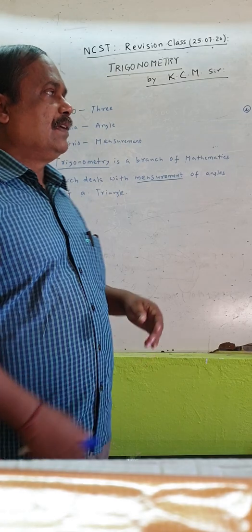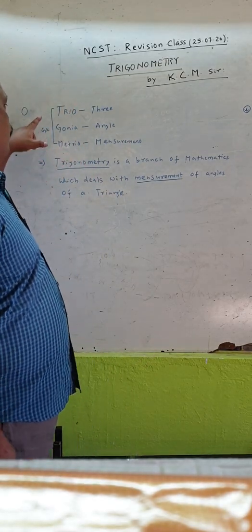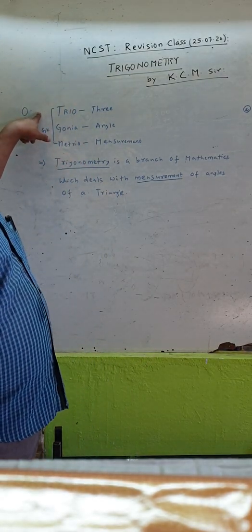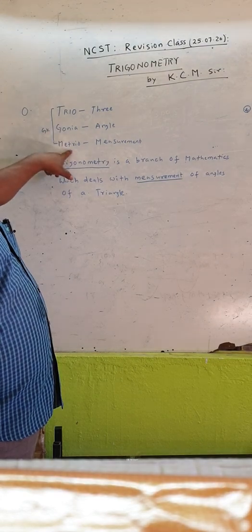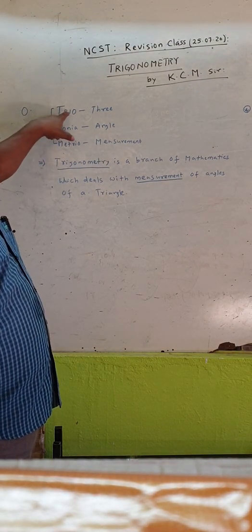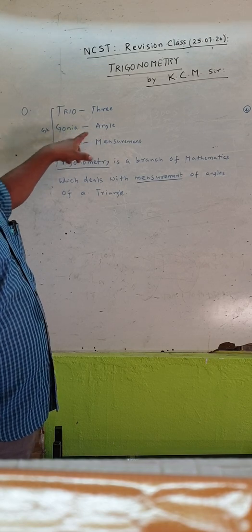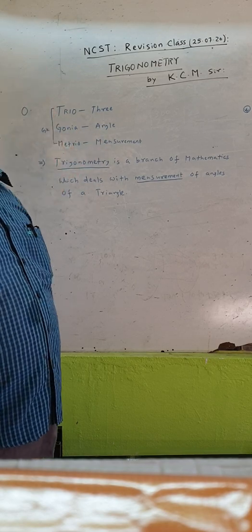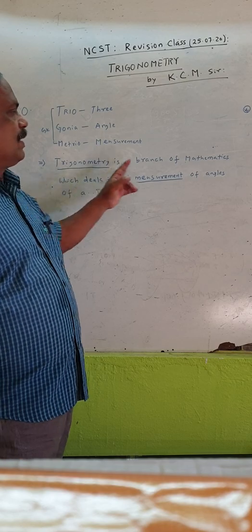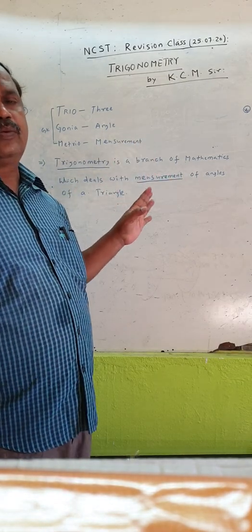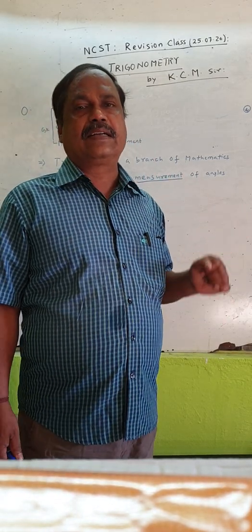That's why you see the word trigonometry: trigonia metru. These are three Greek words. Tri means three, gonia means angle, metru means measurement. So, three angle measurement. Trigonometry is a branch of mathematics which deals with measurement of angles of a triangle.